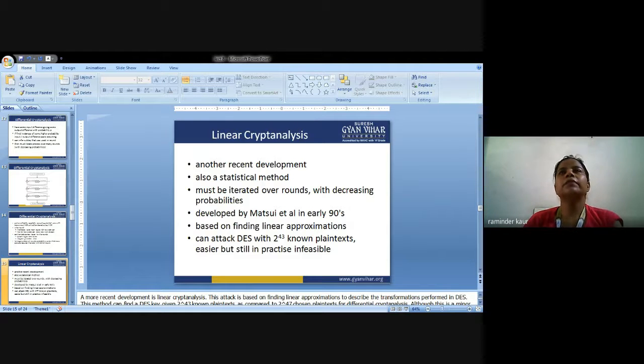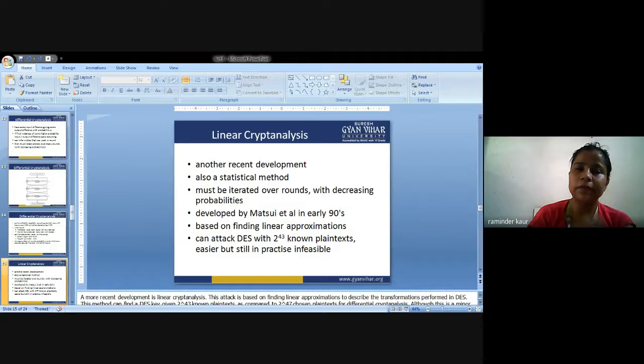So next is linear cryptanalysis. What is linear cryptanalysis? Linear cryptanalysis is a general form of cryptanalysis. It is used to perform analysis on the text that is encrypted.